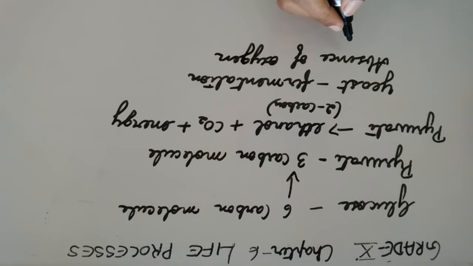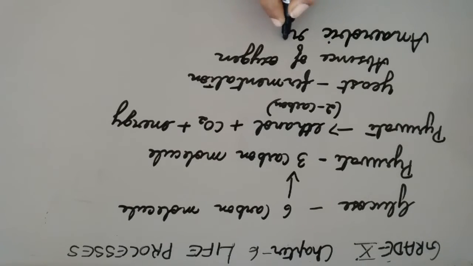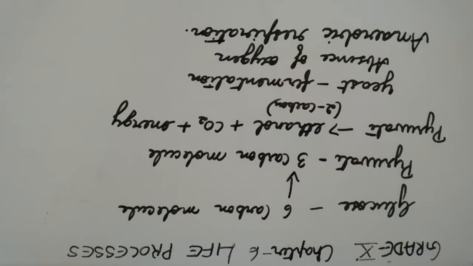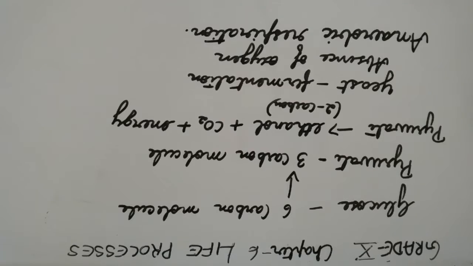Since it is taking place in the absence of oxygen, it is known as anaerobic respiration. Did you get this, students?